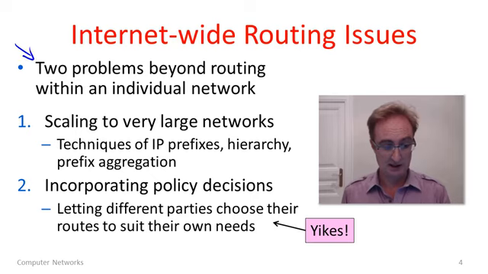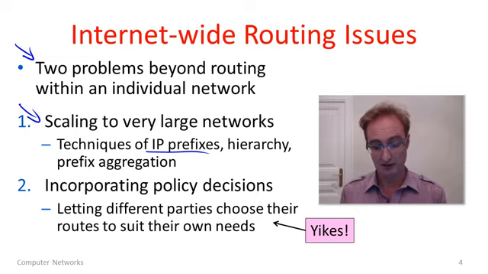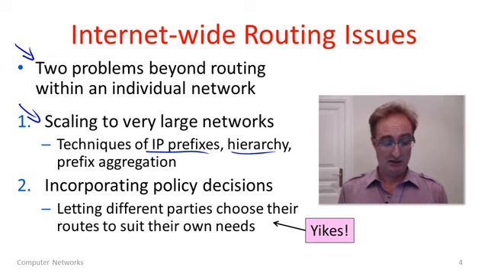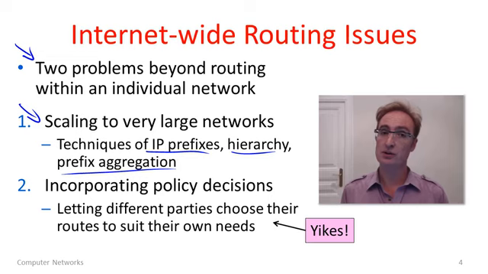Because really, these multiple parties bring in 2 different problems that go beyond what we've seen in routing in individual networks. The first one is just of scale. We now have a very large network because we're gluing all of the different networks we could think of together to form the internet. So we're going to need to use techniques to improve the scaling of the network. We've already seen things like IP prefixes and how they provide hierarchy, and we'll see other kinds of scaling techniques that will be used, such as prefix aggregation. I guess we talked about that, but we'll also see how we can use these parties for a bit of scaling that's going to help.